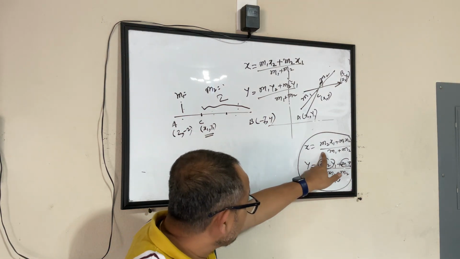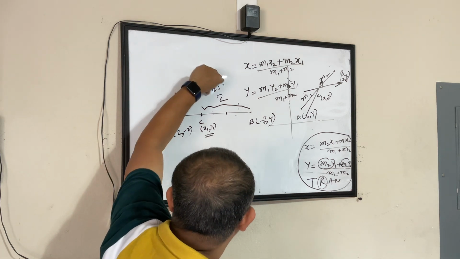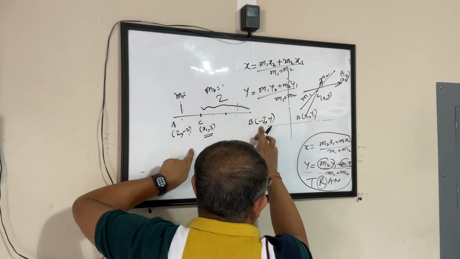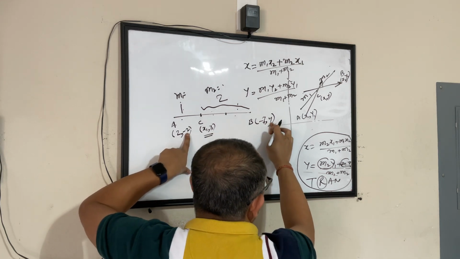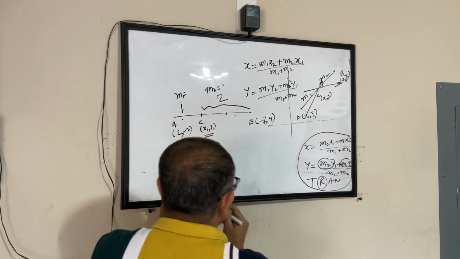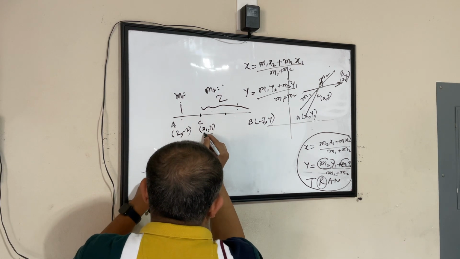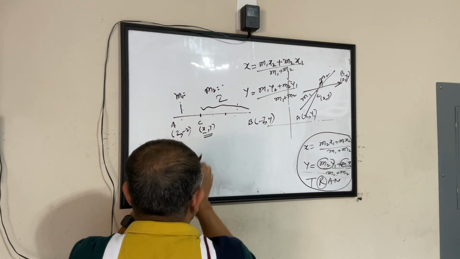Now, I go back to this formula. This is my M1 as 1, this is my M2 as 2. I know my X1 is 2, X2 is minus 7, my Y1 is minus 2, Y2 is 4. I'll not call it X1, let's call it X for now, so that you guys don't get confused.